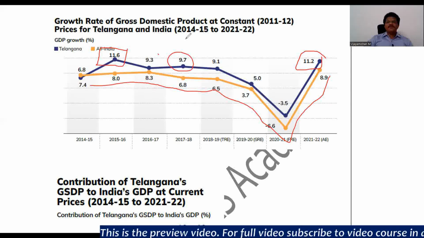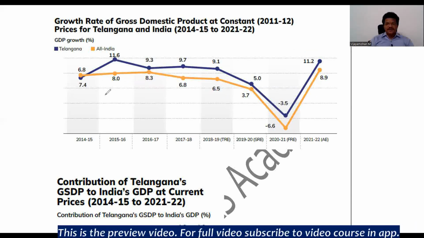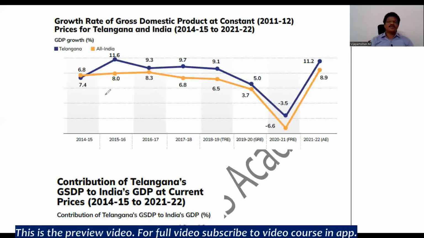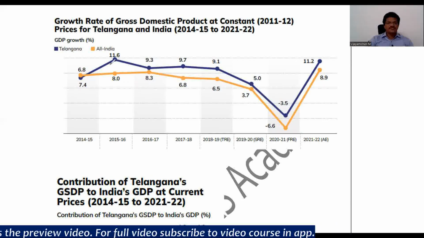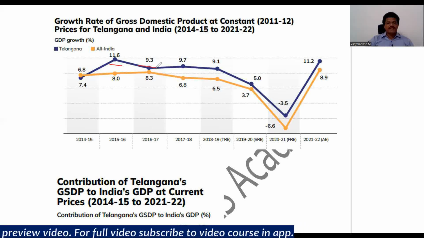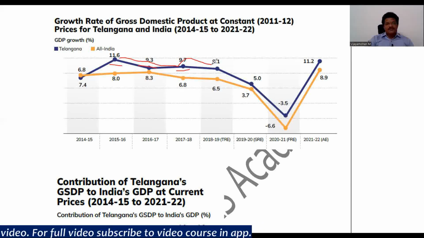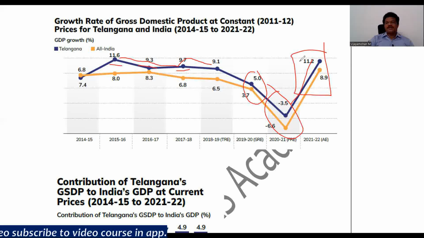So if you compare the growth rate of the Telangana economy with that of the Indian economy, you can observe that the Telangana economy's growth rate is very robust when compared to the total Indian economic growth rate. And it has clocked 11.6% in 2015-16, then 9.3% in 16-17, then 9.7% in 17-18. Though it is volatile up to some point of time, and particularly during the pandemic years because of the effect of COVID-19, the recovery has been robust in Telangana when compared to the all India growth rate.